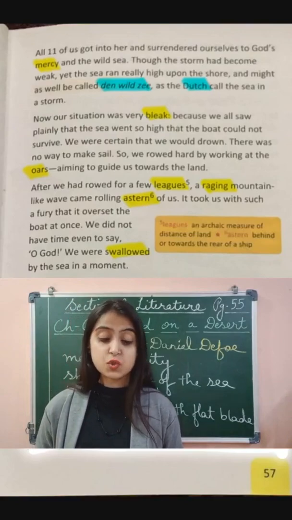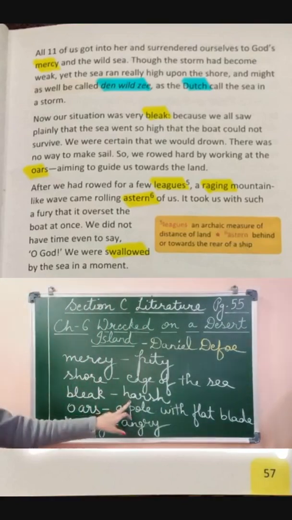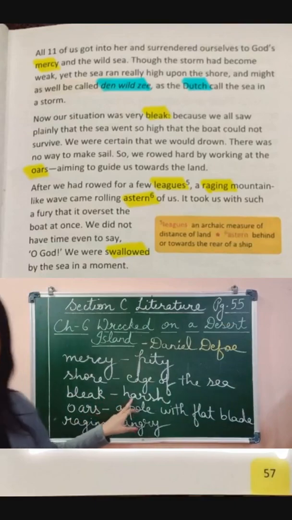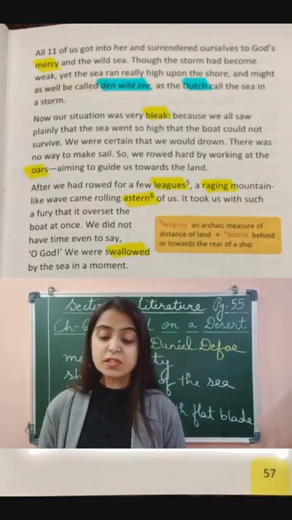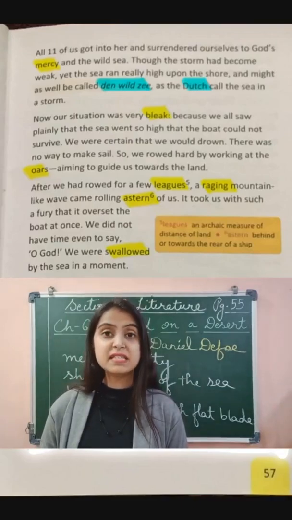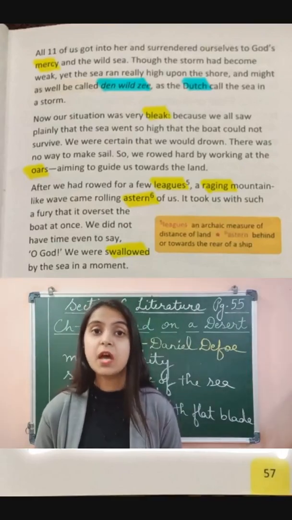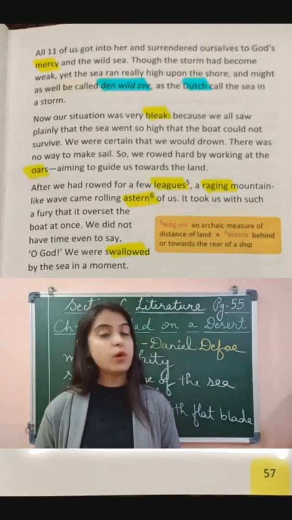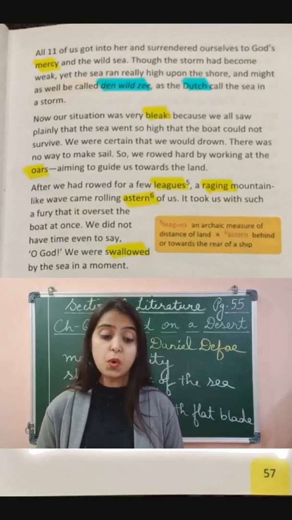"Now, our situation was very bleak." Bleak, children, means harsh, worse. It was not very good, because they saw plainly that the sea went so high that the boat could not survive.